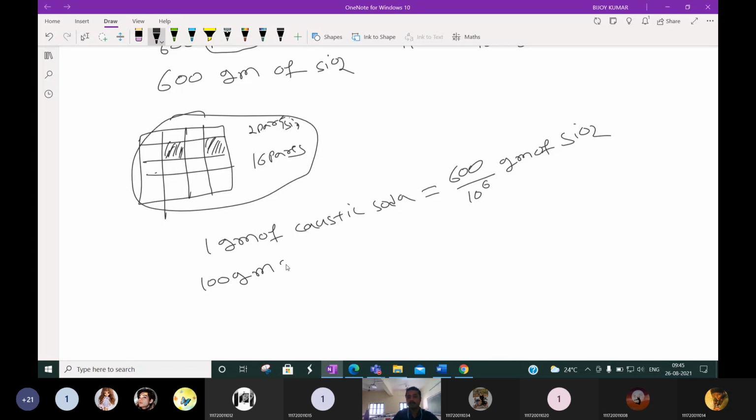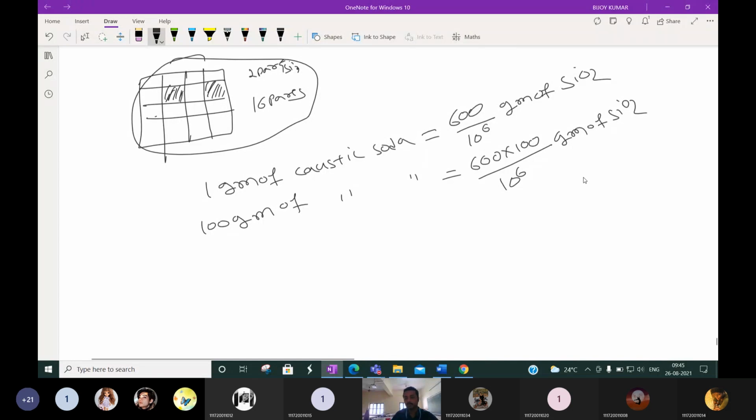In 100 gram of caustic soda, how much will be present? 600 into 100 by 10 to the power 6 gram of silica. So in 100 gram, how much silica is present?